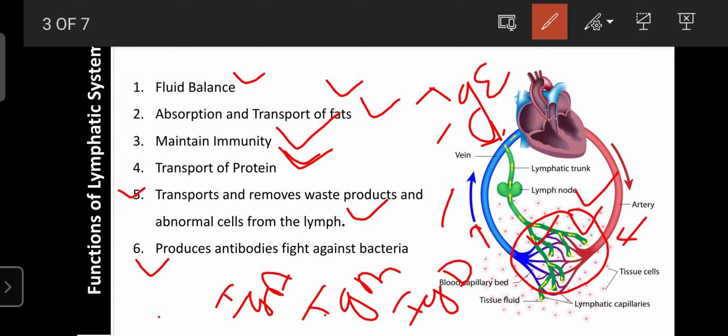Here, IgM plays an important role in neutralizing viruses like COVID-19. That's why in the rapid test, the doctor can detect IgM. If the COVID virus enters our body, the B lymphocytes of the lymphatic system secrete IgM, so IgM is present in our blood. Not only COVID, if any other virus enters, our blood will be rich in IgM, and that is detected by the rapid kit test.